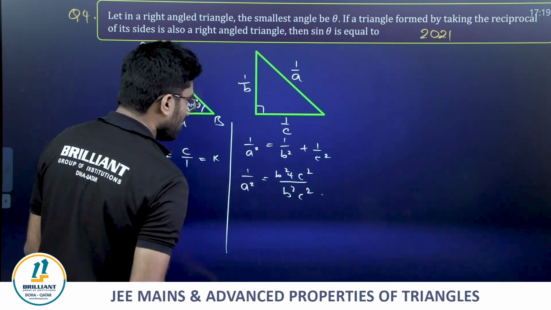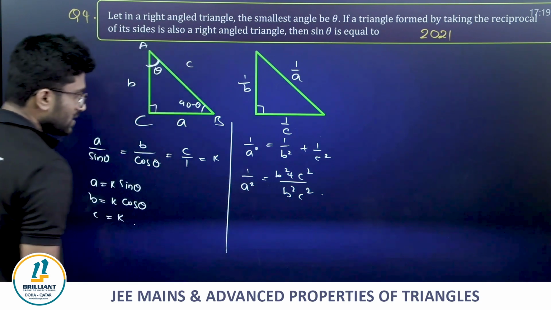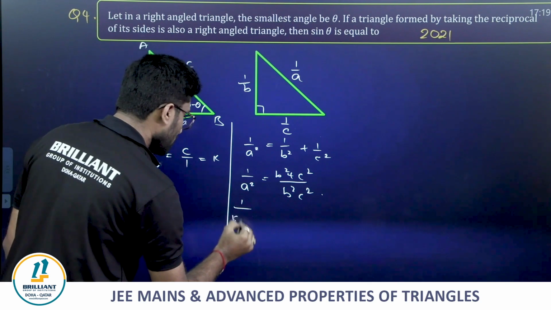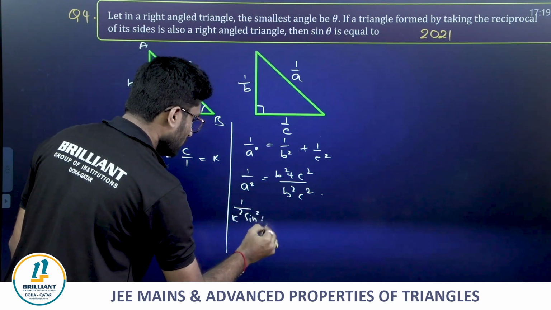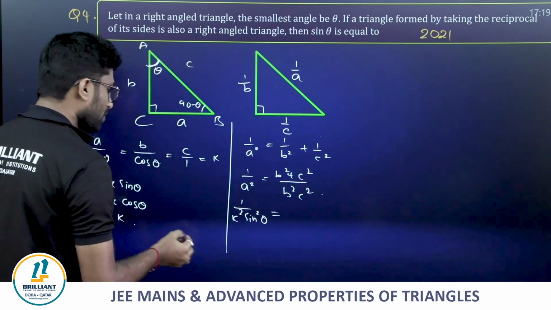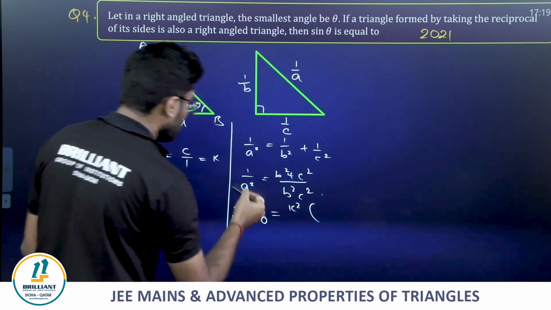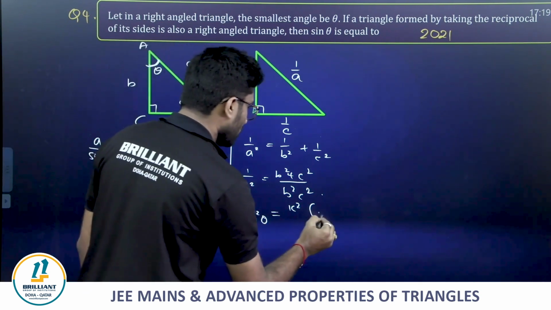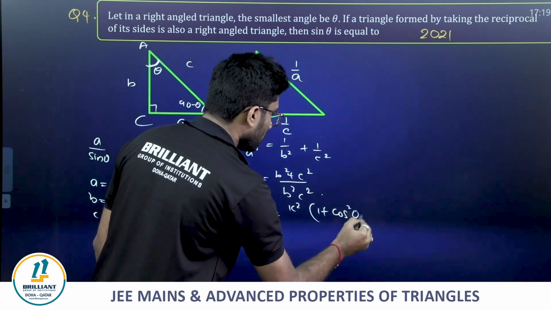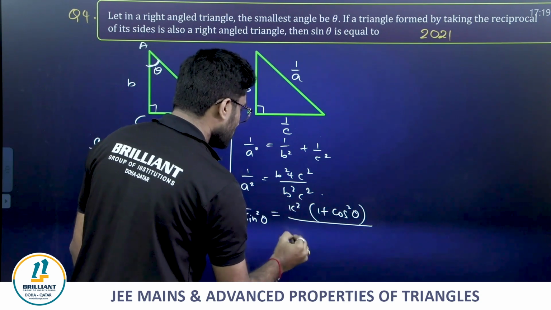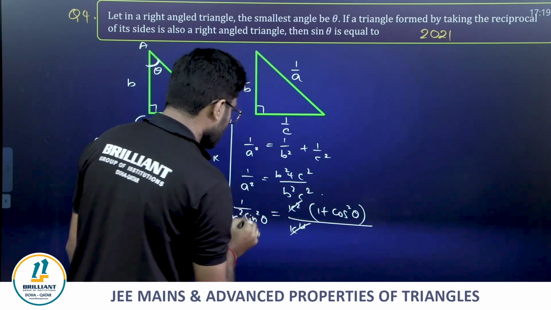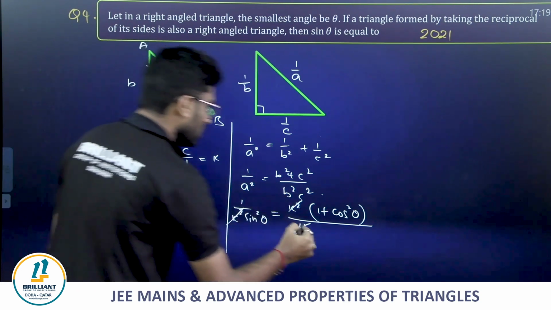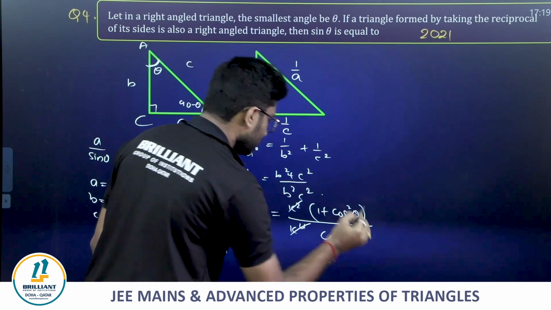Now 1 by K square sin square theta is equals to B square plus C square. You can take K square common. K square of B square plus C square, that is 1 plus cos square theta, divided by B square into C square, that is K square into K square, K power 4 by K square gets cancelled. So cos square theta into 1. That's it, cos square theta.